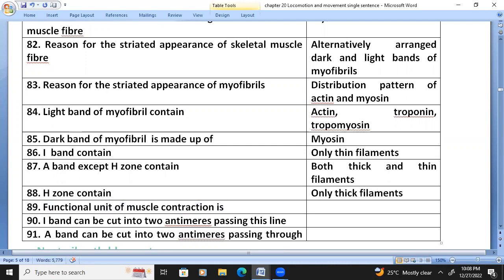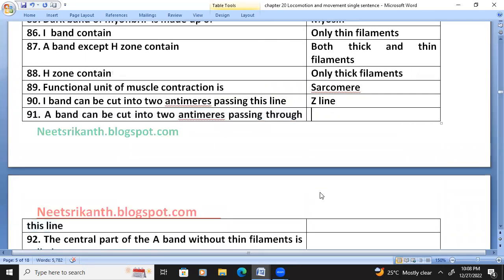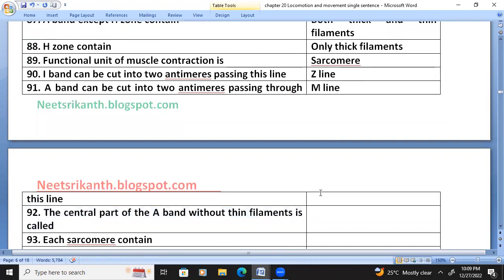Functional unit of muscle contraction: sarcomere. I band can be cut into two halves passing through this line, Z line. A band can be cut into two halves passing through this line, M line. The central part of the A band without thin filament is called H zone.